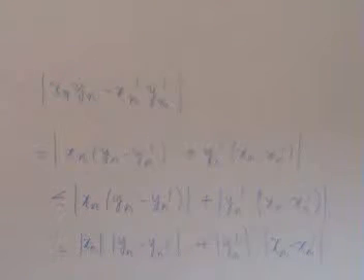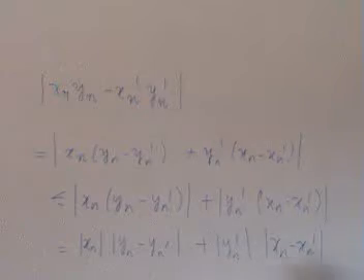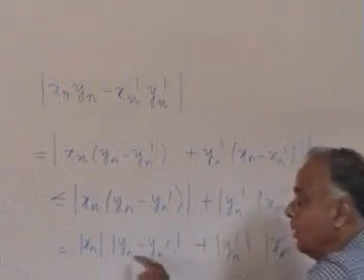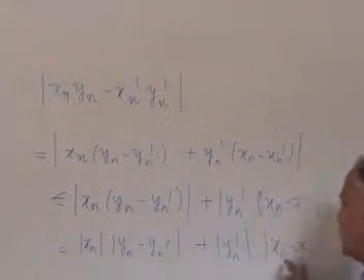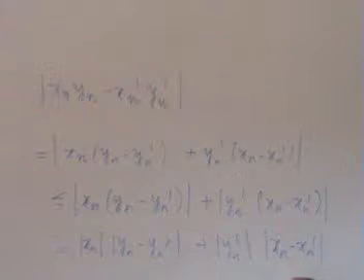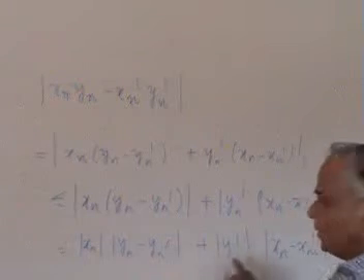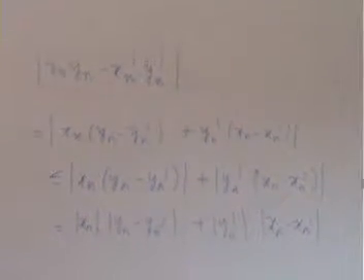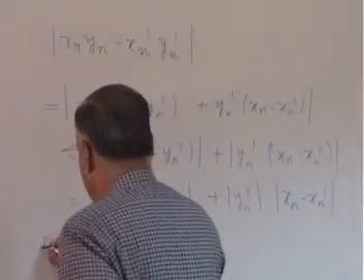Now we are practically done, because since yn is equivalent to yn prime, this can be made small. Since xn is equivalent to xn prime, this can be made small. And these are Cauchy sequences, these are bounded, so they are under control, so everything is okay. So now the result follows.